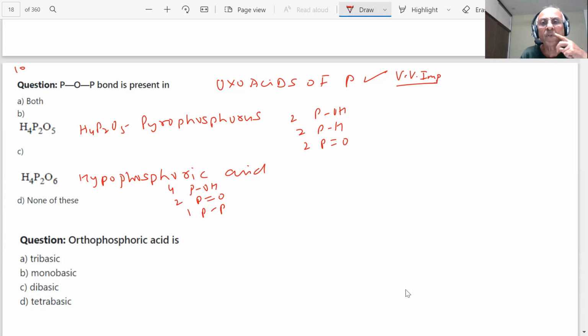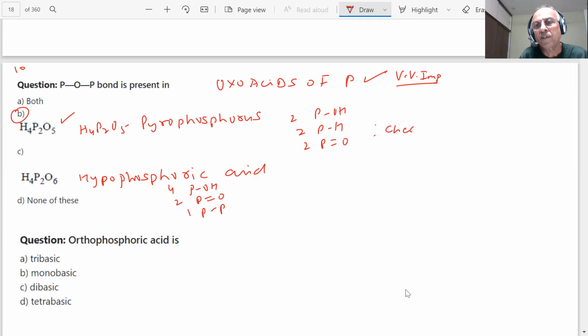How many oxygens are there then? 2 and 2, 4. 1 should be there. This should have. Okay? How many are there? 4 and 2, 6 oxygens. Which is the correct answer then? H4P2O5. Okay.